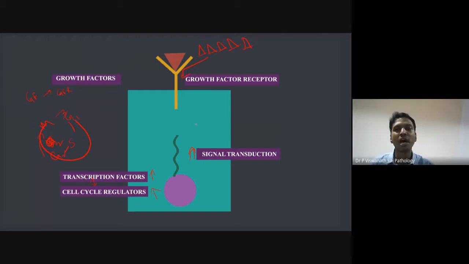Okay, any disturbance here will ultimately lead to changes in the nucleus. So more division, and ultimately anything in this paradigm will lead to all these things. So what about the growth factor receptor? If there are more growth factors, what will happen?